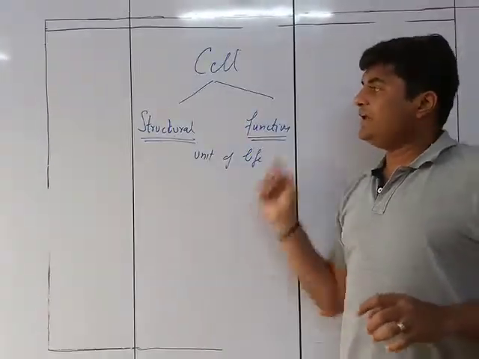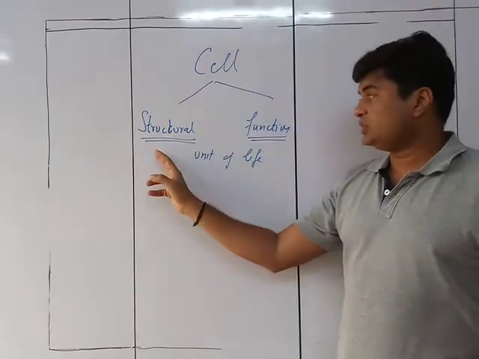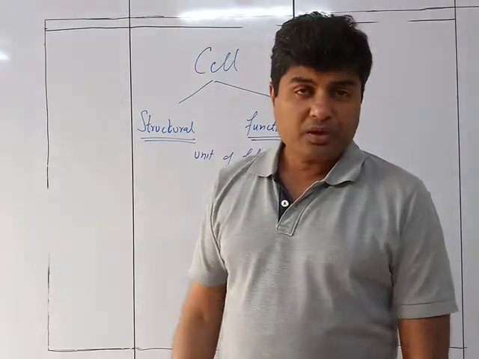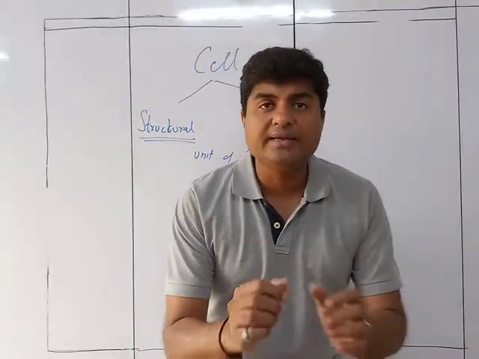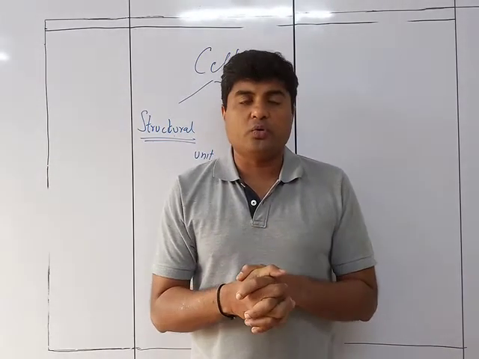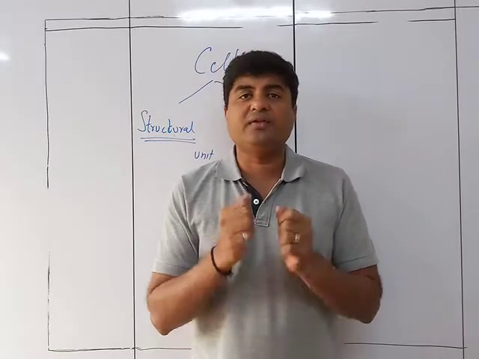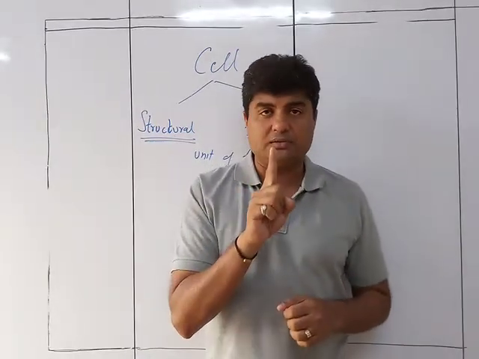Combinedly, we say that cell is the structural and functional unit of life. We also know that cell is the originating part of our body. Each and every living organism starts its life cycle with a single cell.